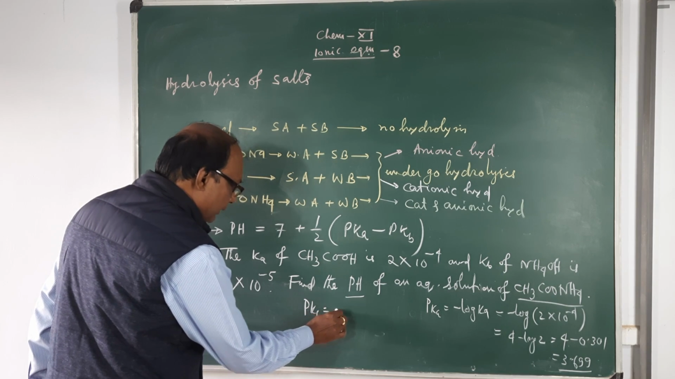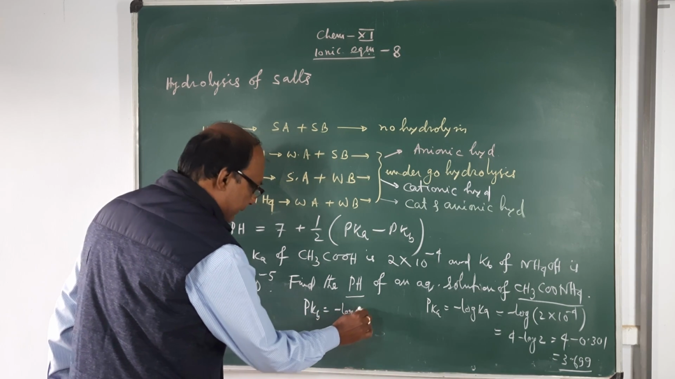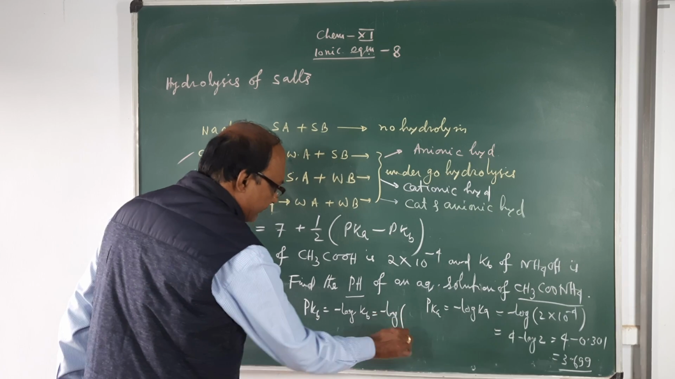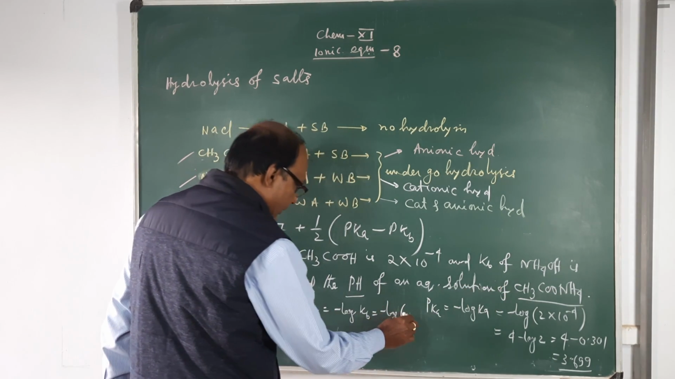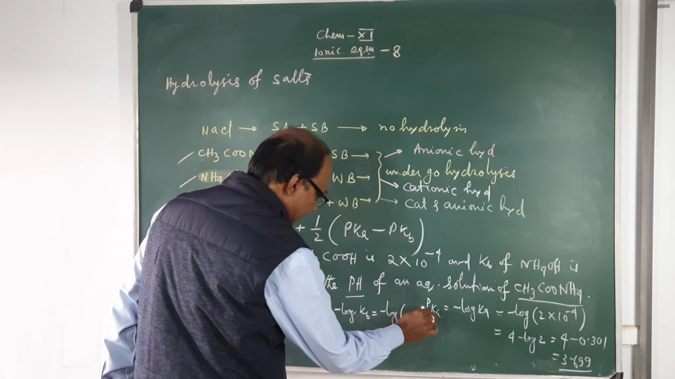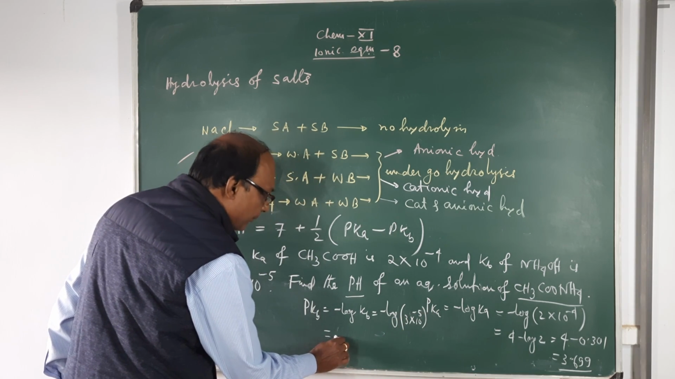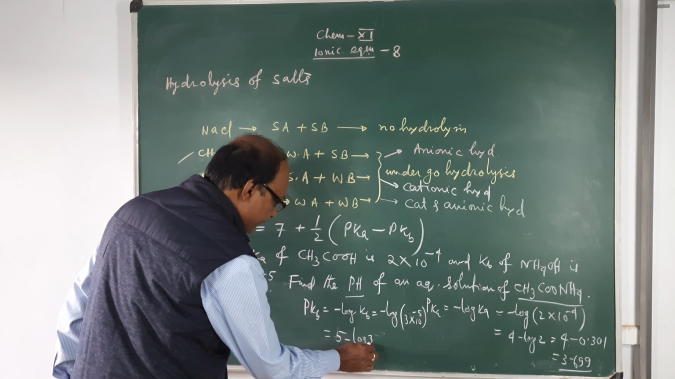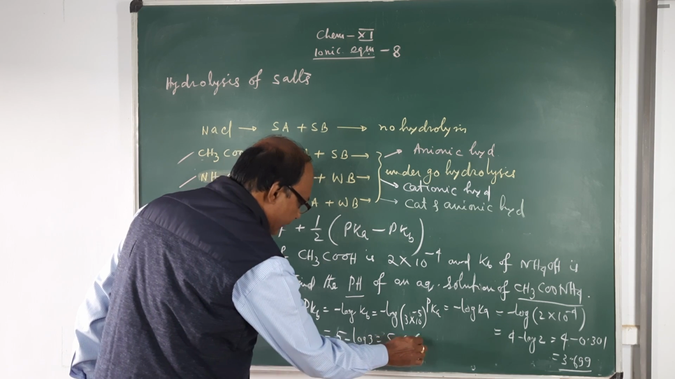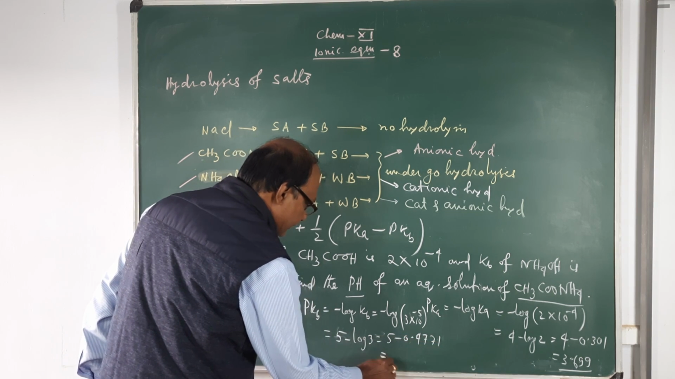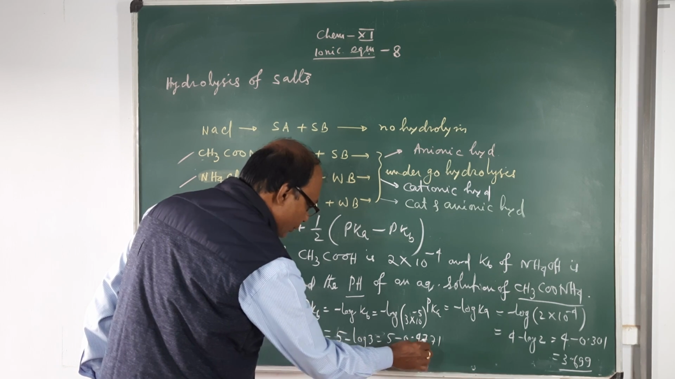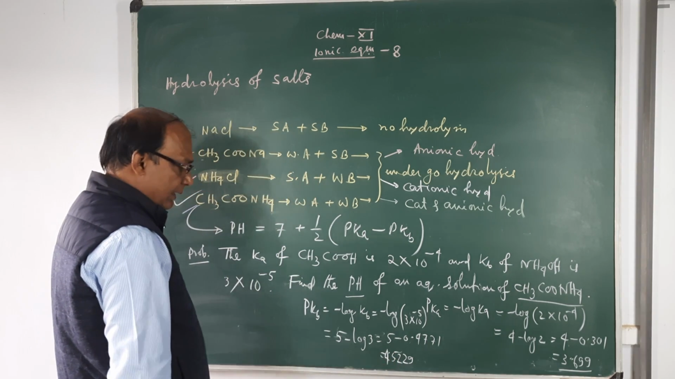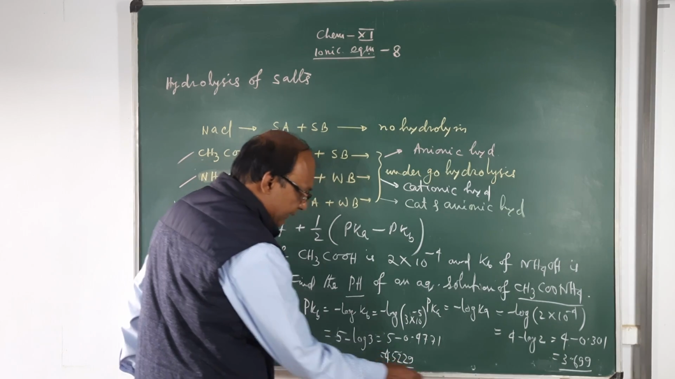Similarly, you find pKb. pKb equals minus log Kb. The value of Kb is 3 into 10 to the power minus 5. This is equal to 5 minus log 3, which is 5 minus 0.4771. This is equal to 4.5229.